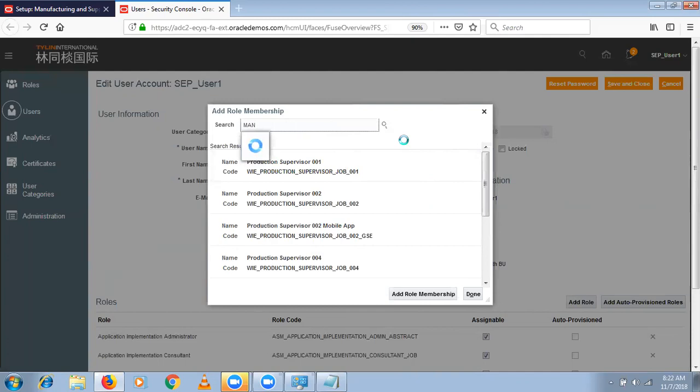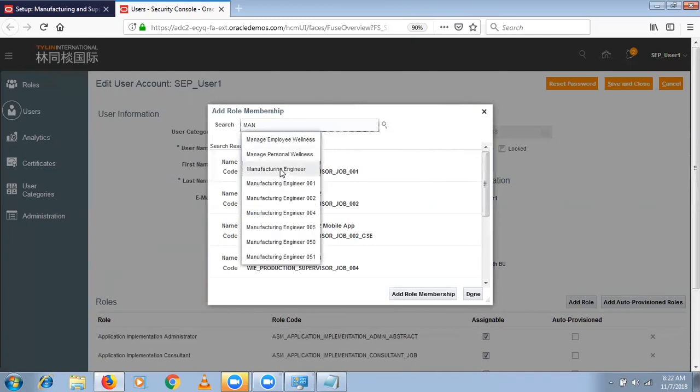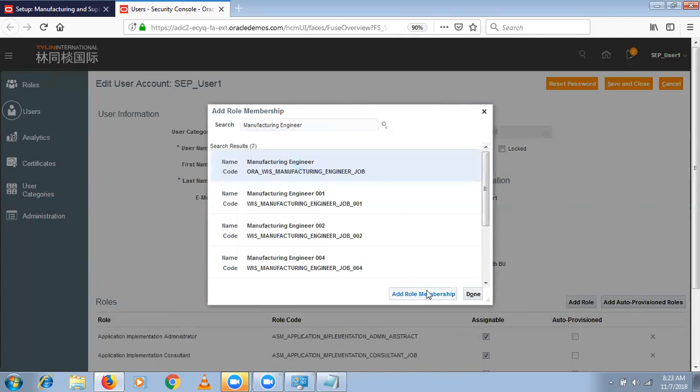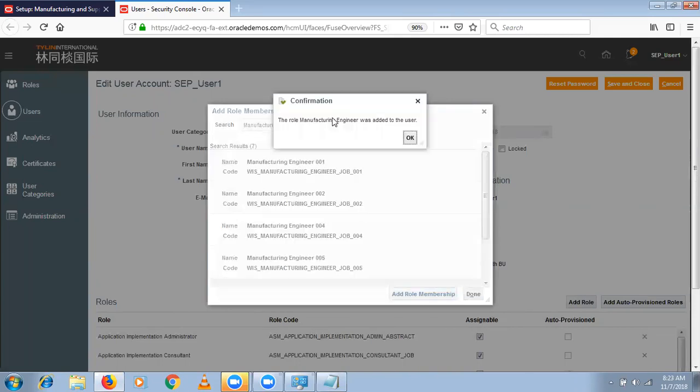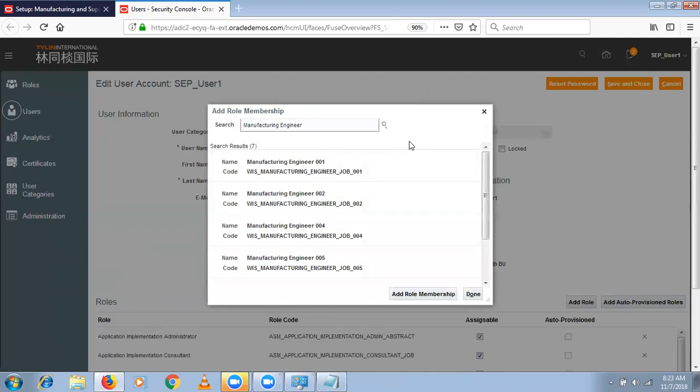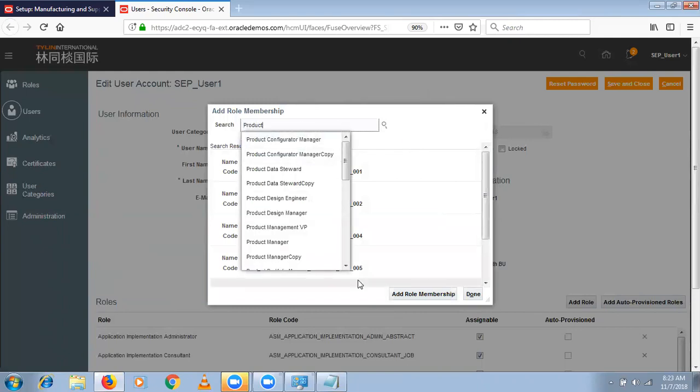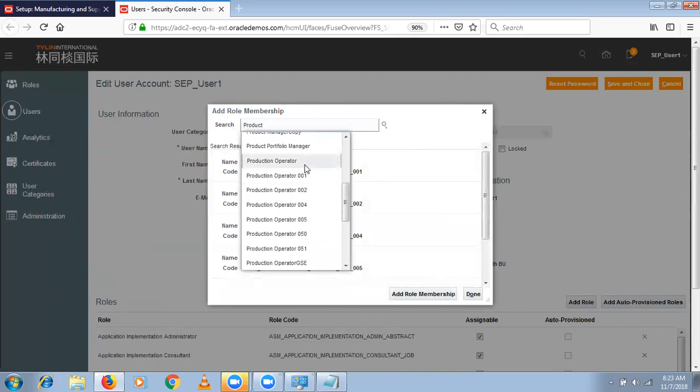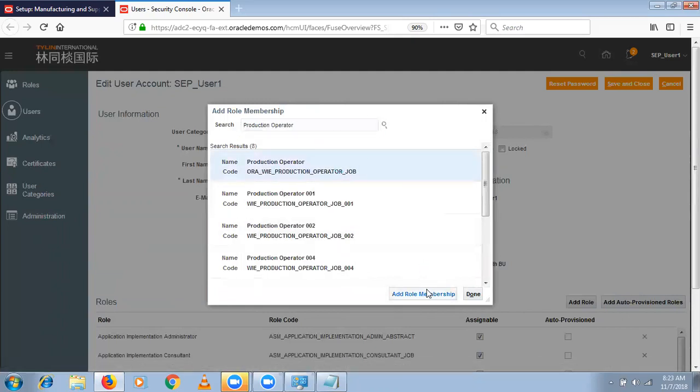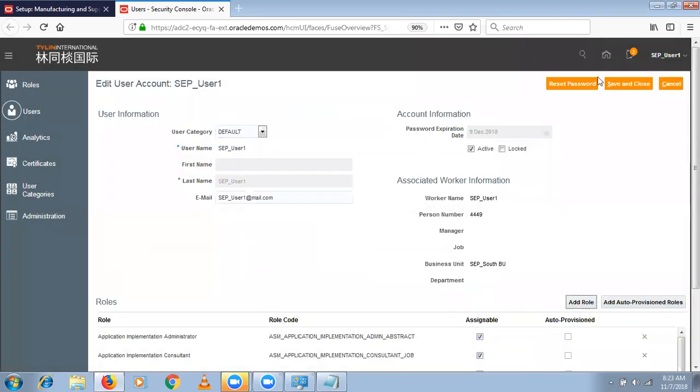Select manufacturing engineer, who has the privileges to define a few more work definition setups, as well as production supervisor. Even he has the privileges to perform the work execution also, as well as production operator, which has some limited privileges. So select production operator, select add role membership, select done. Select save and close.